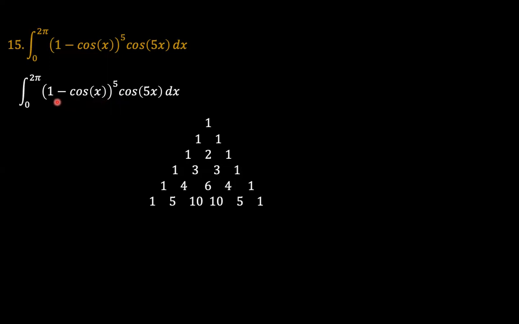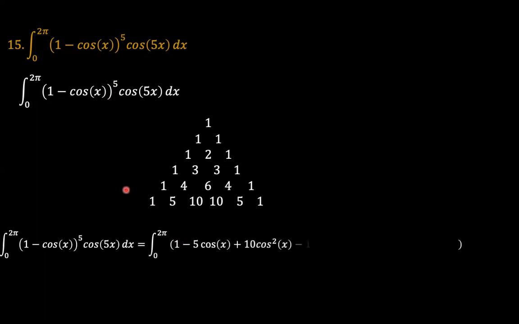So we can consider 1 to be the first term and negative cos x the second term. We use these binomial coefficients to expand appropriately. We have 1 times 1 to the power 5 times negative cosine x to the power 0, so we have 1. And then 5 times 1 to the power 4 times negative cosine x to the power 1, so we get minus 5 cosine x. And then we continue all the way down to negative cosine x to the power 5.